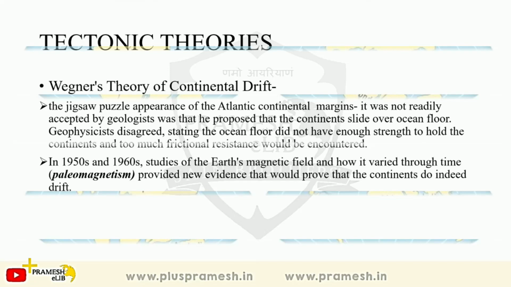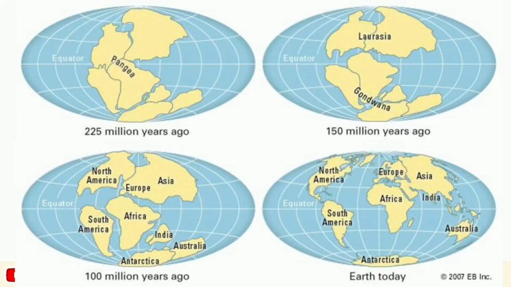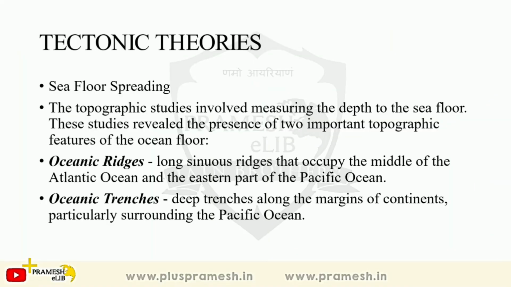These are all called tectonic theories. So this is how the continental drift theory was explained by Wegener. There was a Pangaea, and then this drifted apart into Laurasia and Gondwana some 150 million years ago. Then between 150 million years ago and 100 million years ago, the continents took the shape of what we have today. So this is a continuous process, he said. But he couldn't explain other things, so the theory was discarded.